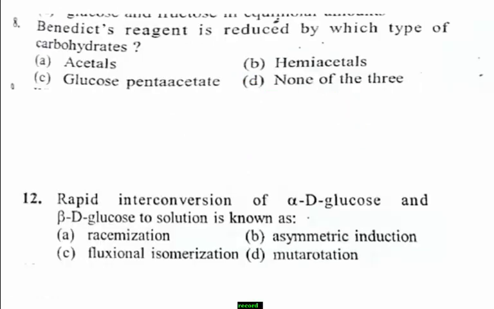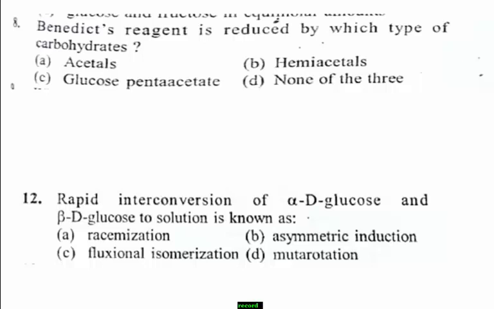Yes, next. Benedict's reagent is reduced by which type of carbohydrates? Option A, acetals. Option B, hemiacetals. Option C, glucose pentaacetate. Option D, none of the three. Students, remember, Benedict's reagent is reduced by hemiacetals.